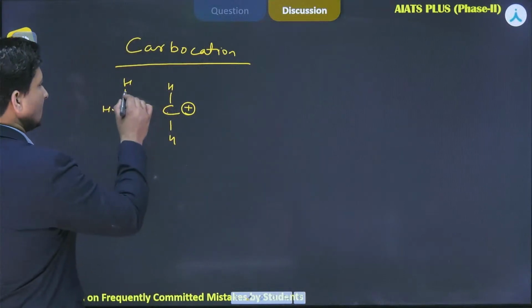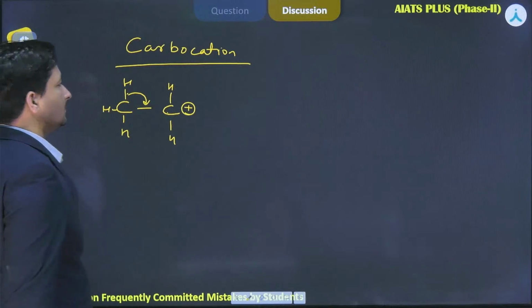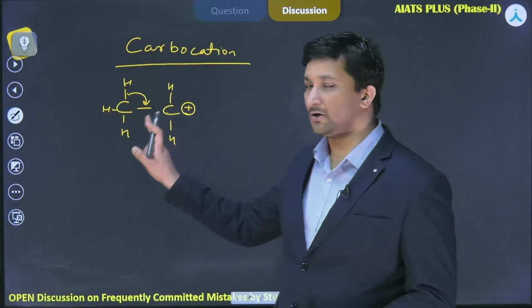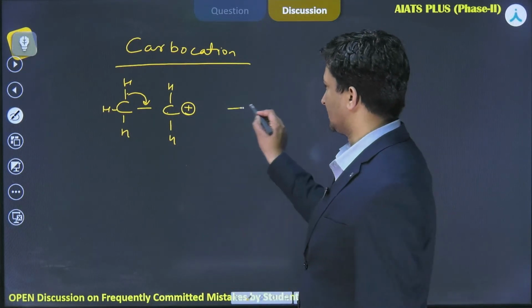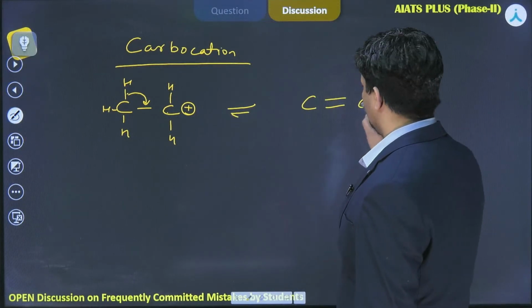So the electrons of the carbon hydrogen sigma bond will be transferred to this empty p orbital and pi bond formation will take place. And so the structure will become like this, with a double bond.